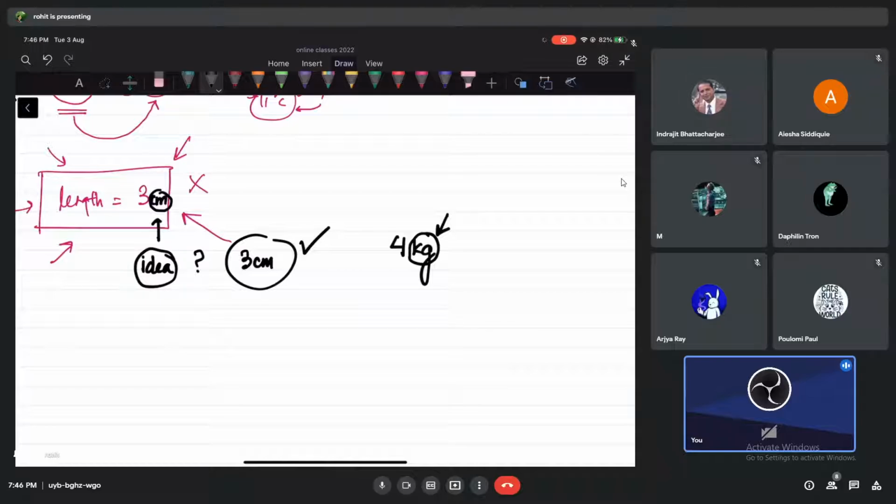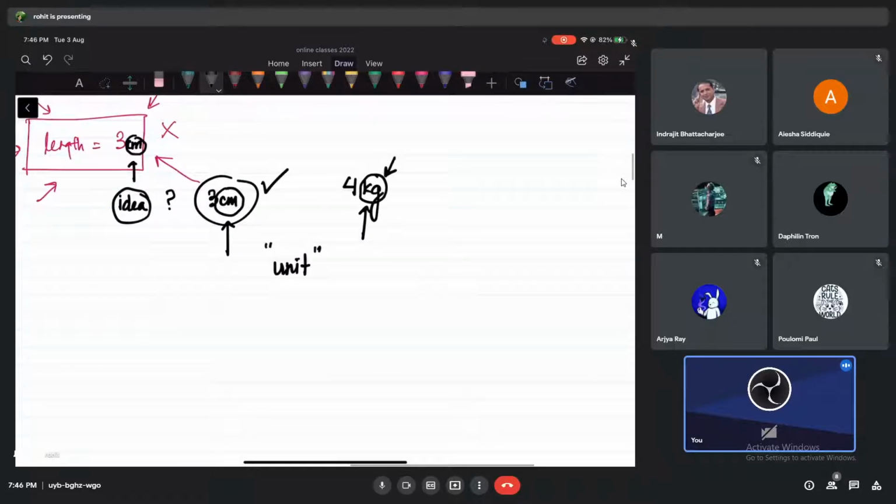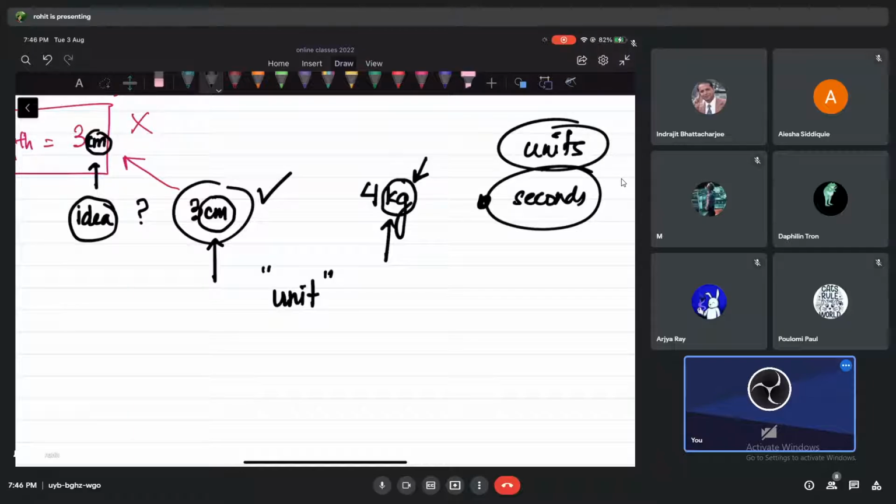So what is this that I'm writing here? What is this, guys? This kg and centimeter, what do we call? These are called units, okay? Do you understand that this centimeter, kg, or let's say meters, or let's say seconds, all these are units? Do you agree or not?